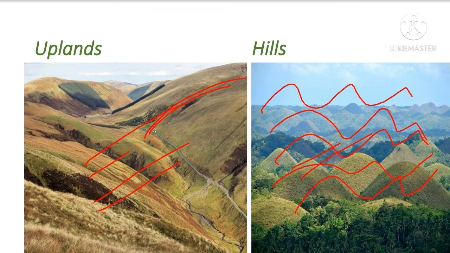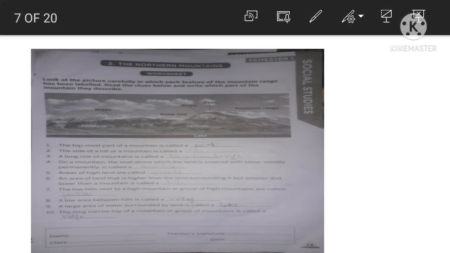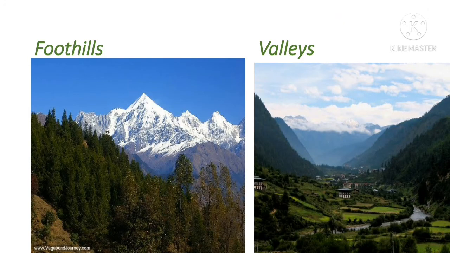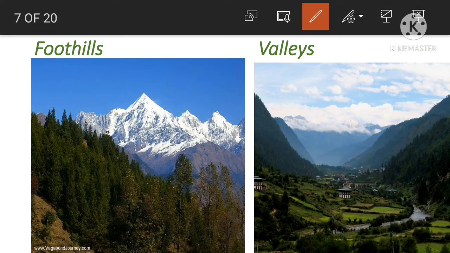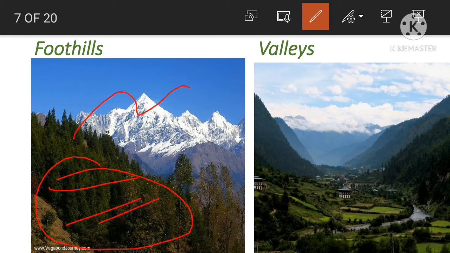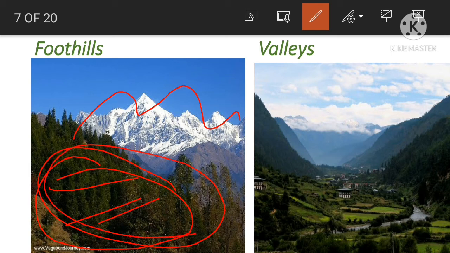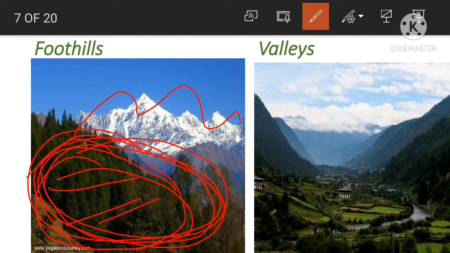Next, question number 7. The low hills next to a high mountain or group of high mountains are called foothills. So these are known as foothills. Why? So these are the land which are lower than the mountains. Okay, this portion are known as foothills. So understood? So many hill stations are located at the foothills of the Himalayas. Okay.